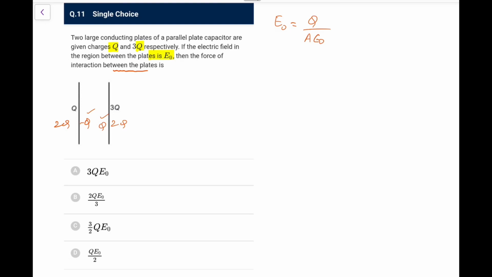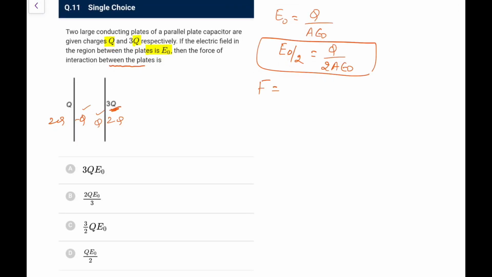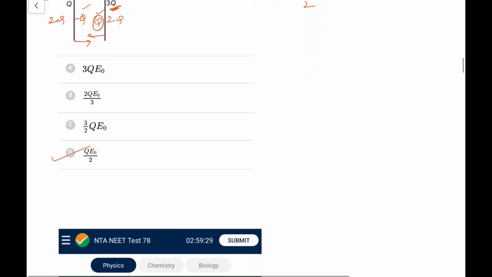That would be Q upon epsilon naught that I am going to write. Now because it is going to be Q upon epsilon naught, due to a single plate it would be E naught by 2, that would be equal to Q upon 2 epsilon naught. So the force of interaction would be Q into E naught by 2. It will be attracted towards this, so we'll go for option D. They have given option C, but I don't agree with this option C, because the field here will be 0 outside, so you cannot take the complete charge here. It would be Q E naught by 2, so I'll go for option D here.